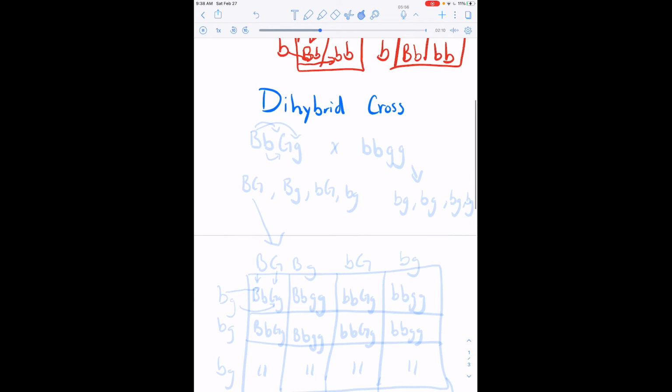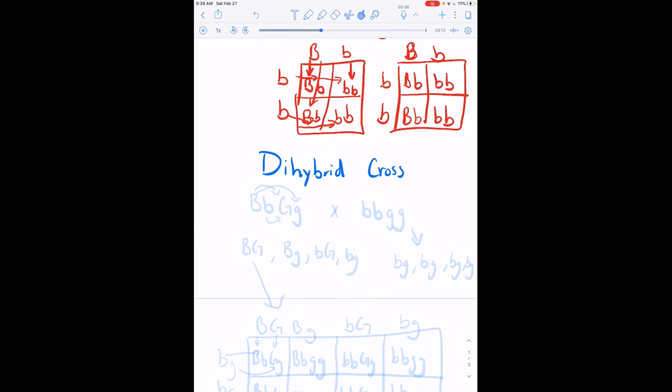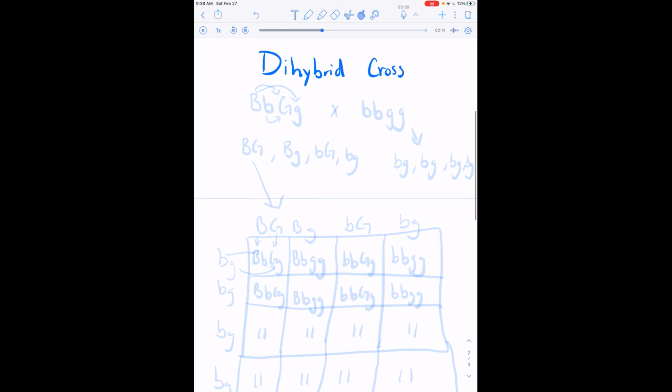That's a little different. Now, with a dihybrid cross, it's going to be 2 different alleles. So let's say this is a tall yellow. So tall yellow, and then we have they are going to be with a short green.